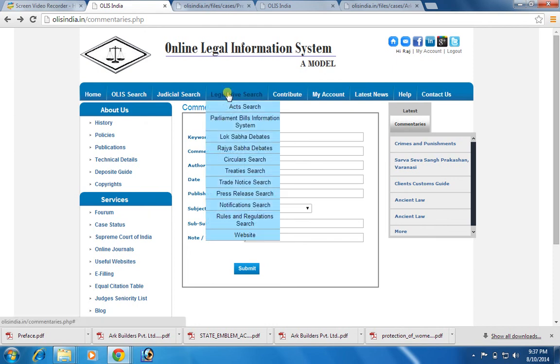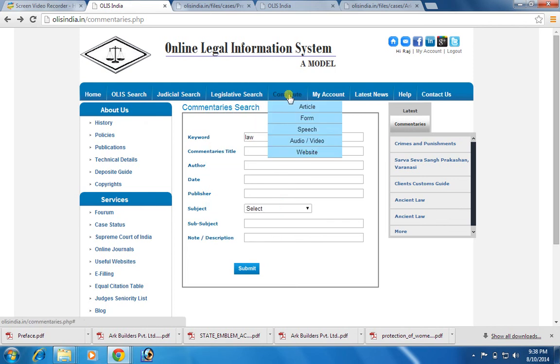Another type of search is legislative search, which contains acts, parliament bill, Lok Sabha debate, Rajya Sabha debate, treaties, case notes, notification rules and websites. User can also contribute to the OLIS. However, in case they wish to contribute, they have to log into the OLIS, and thereupon they can start the submission. They can submit article, form, speech, audio, video and website.